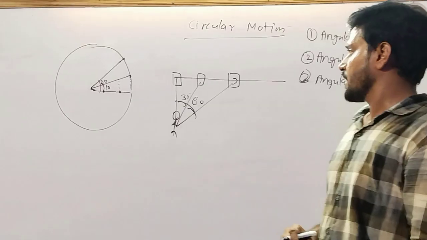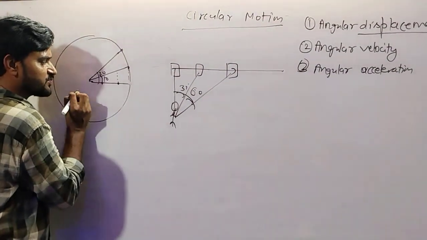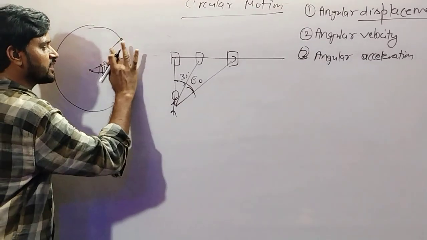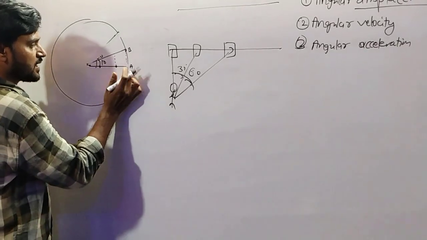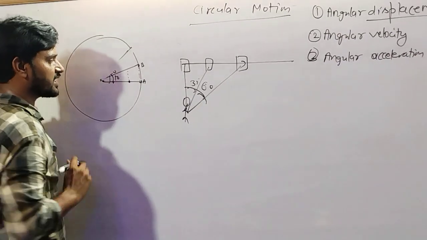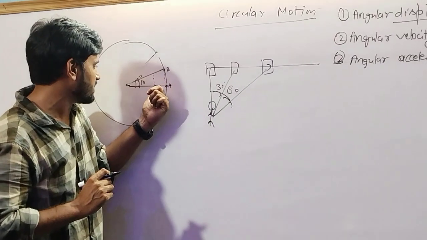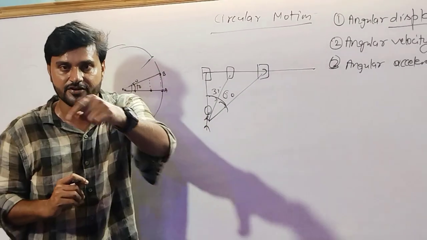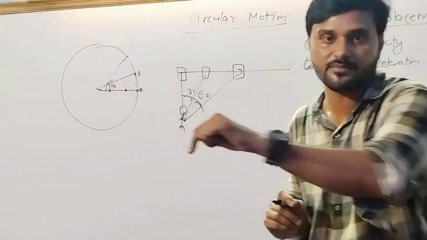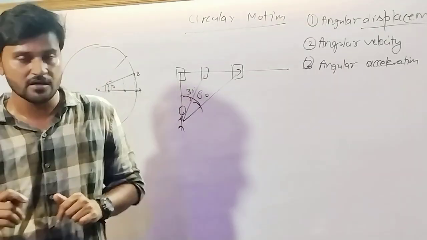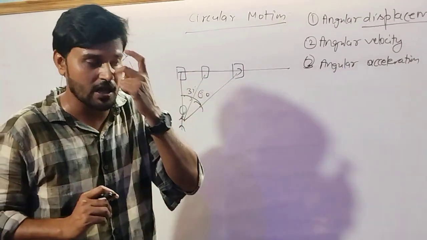But if we ask what angle is covered by this point, this point, and this point going from A to B, each point covered an angle of 10 degrees going from A to B. The displacement of every point on this line is different, but the angle covered by every point is the same. So what is the conclusion? What is the same for all the points? The angle covered is the same for all the points.